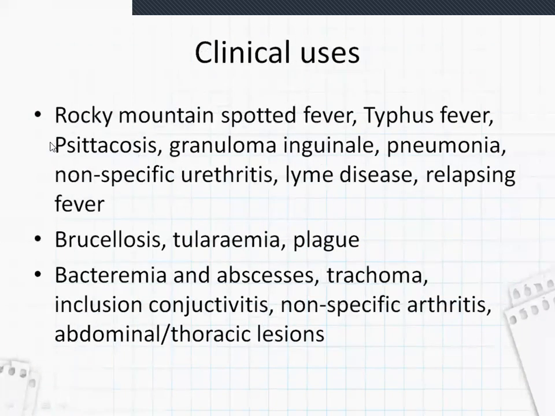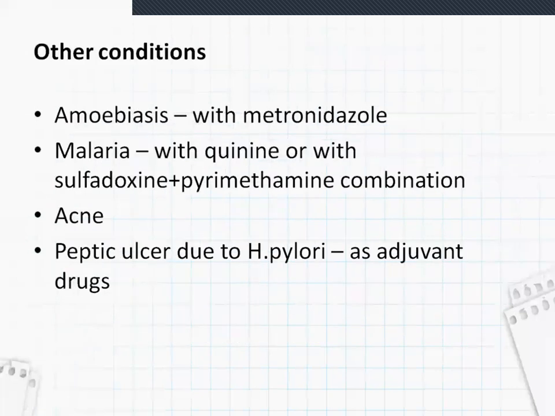Clinical uses: it is a first line drug in these fevers, like in these kind of situations: Rocky Mountain spotted fever, typhus fever, psittacosis, granuloma inguinale, pneumonia, non-specific urethritis, Lyme disease, relapsing fever. In these, it is a first line drug, and it can also be used in brucellosis, tularemia, and plague, and in bacteremia and abscesses, trachoma, inclusion conjunctivitis, non-specific arthritis, and abdominal or thoracic lesions.